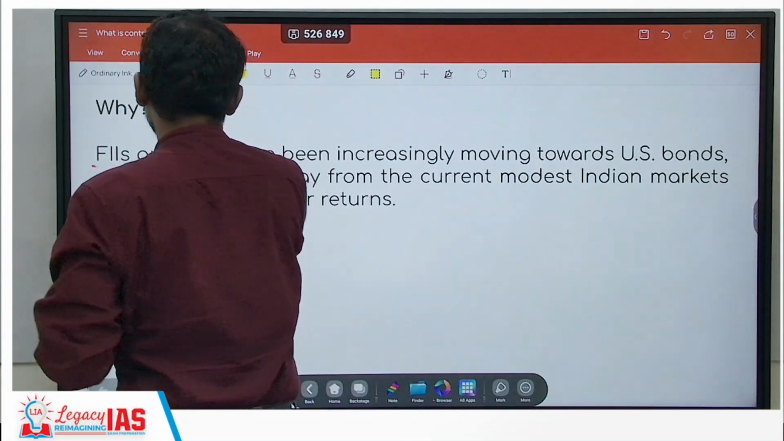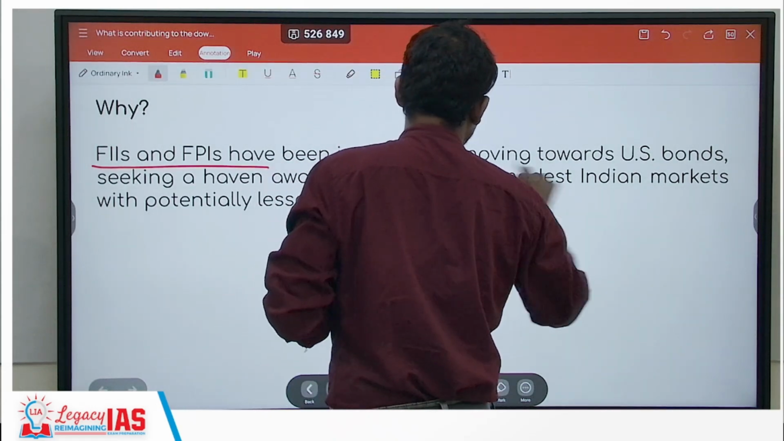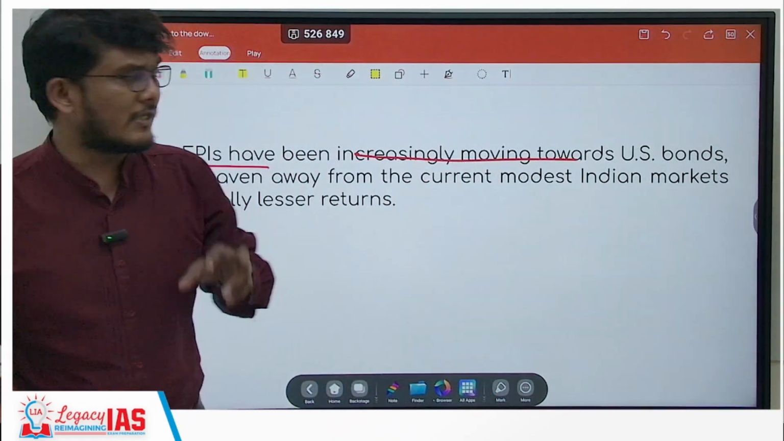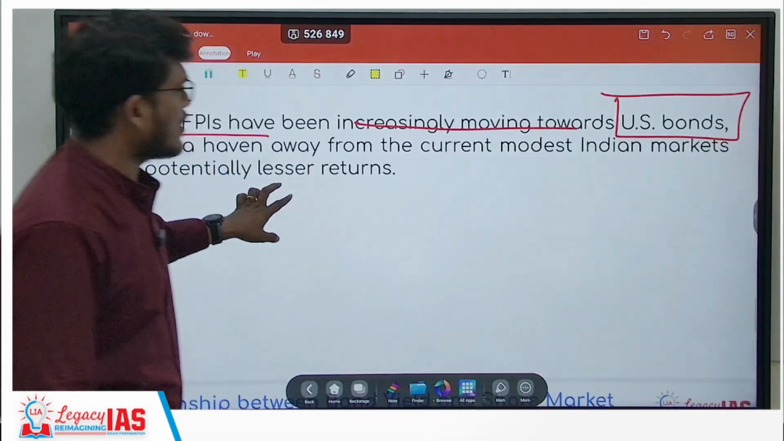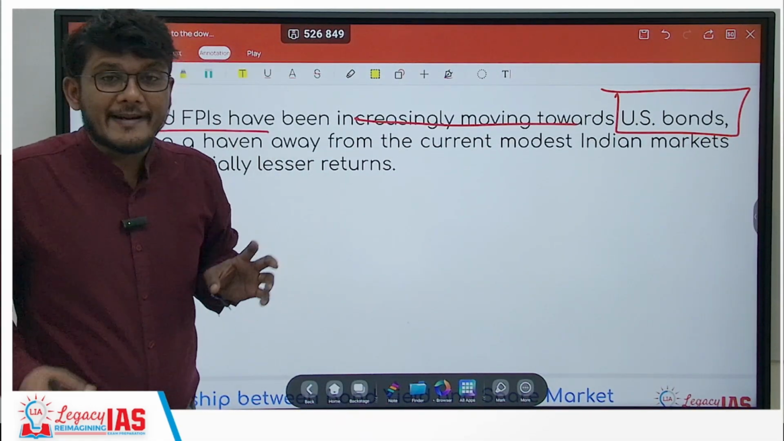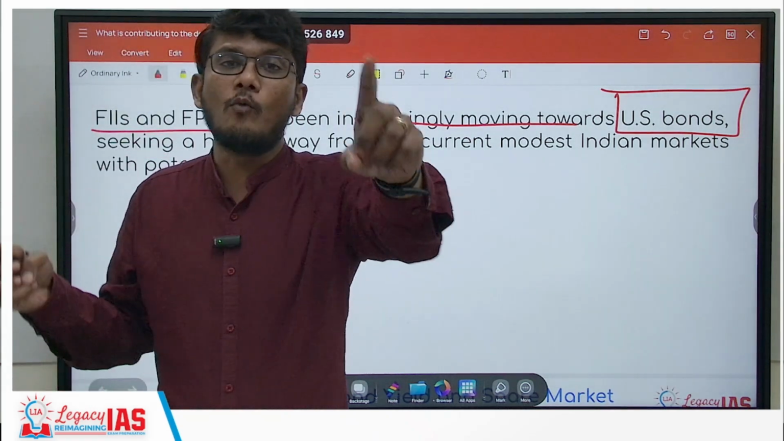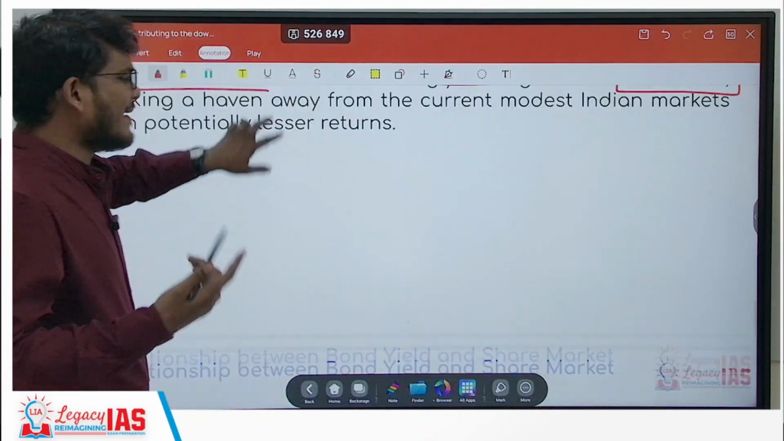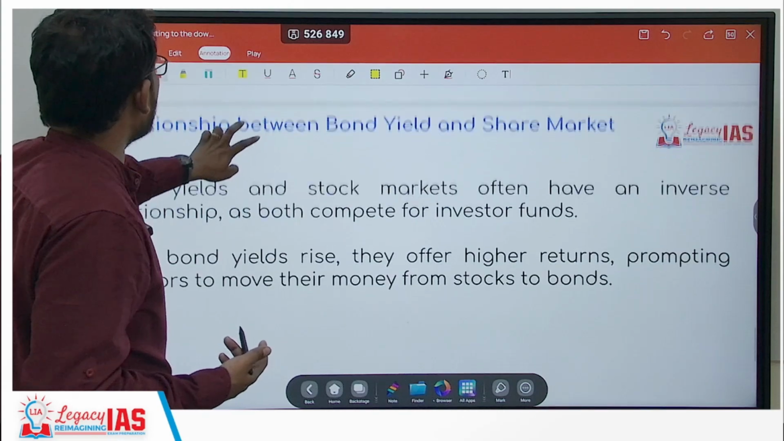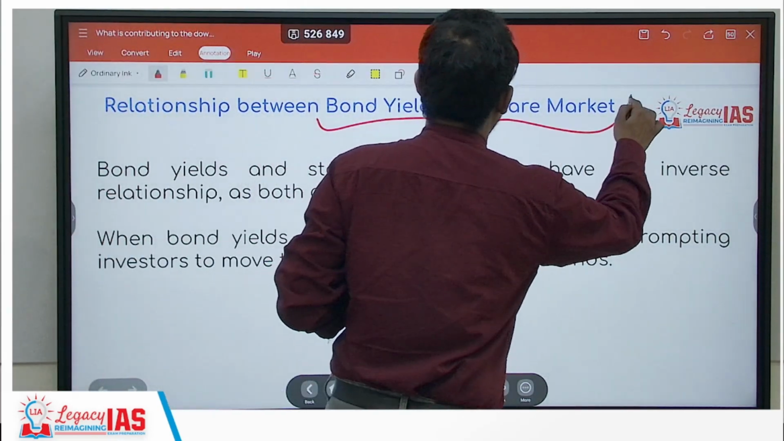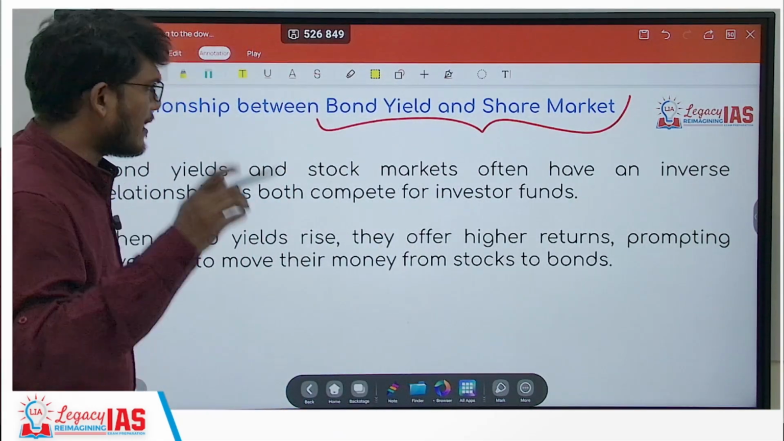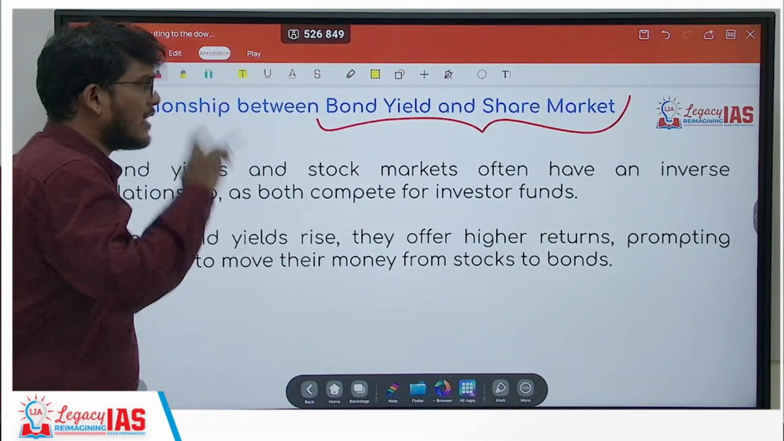So the FIIs and FPIs have been increasingly moving money towards US bonds. Money is being taken out of the share market and moved towards US bonds. Now, why is that happening? That is happening because there is a relationship between bond yield and the share market, and that relationship is inverse.